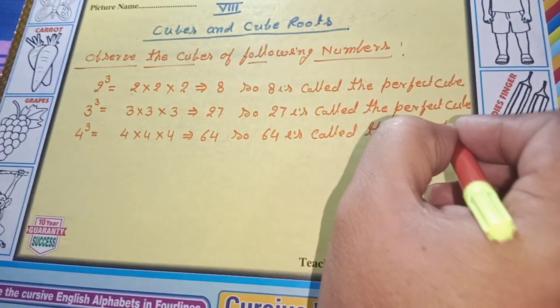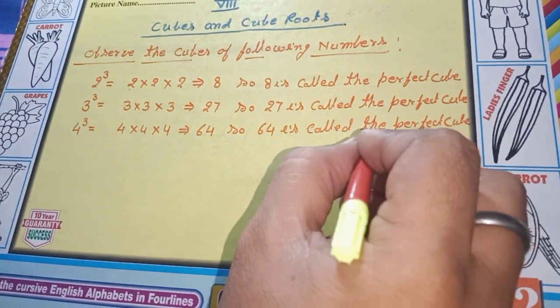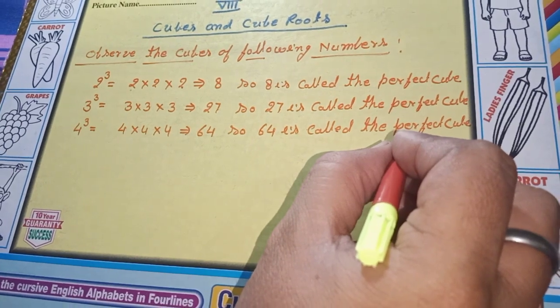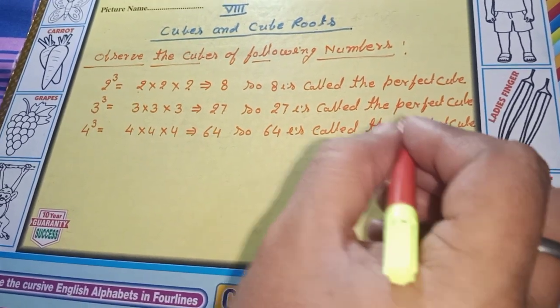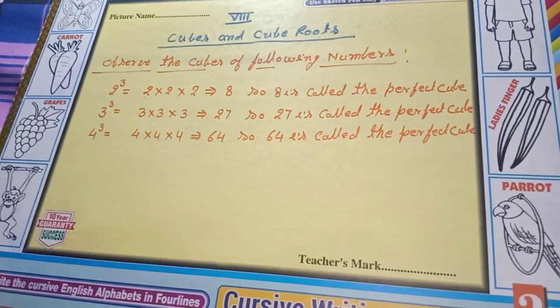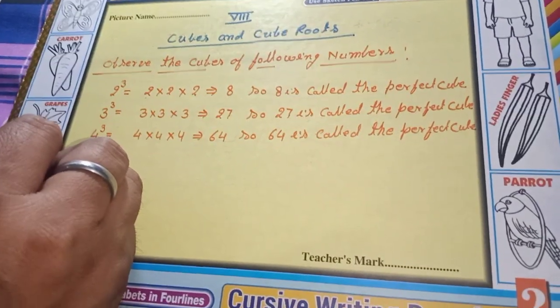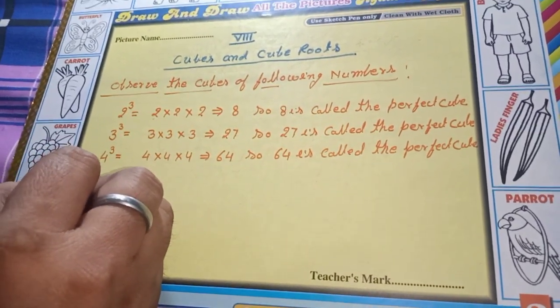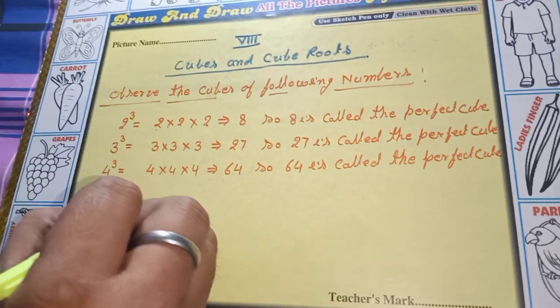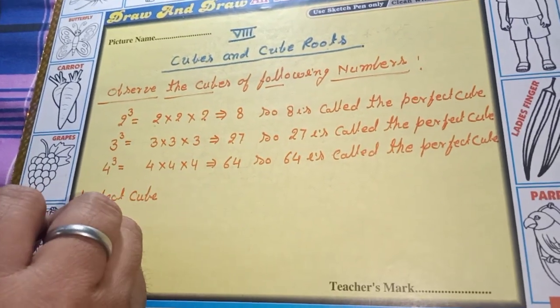What is a perfect cube? A perfect cube is a number which is the cube of some other number.